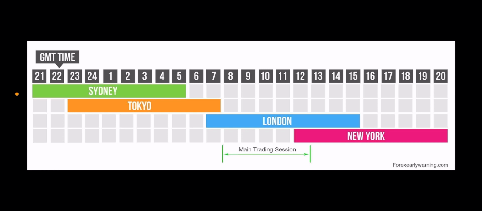So depending on the pairs you trade, you need to know which session they work very well in because of the news that is going to be released, right? If you are trading in the Tokyo session, then you should consider looking for pairs such as AUD JPY. Why? Because AUD belongs to the Sydney session, and JPY to the Japanese session.